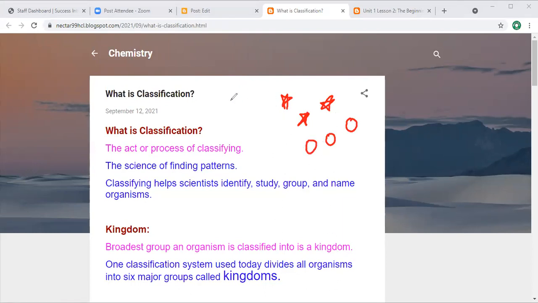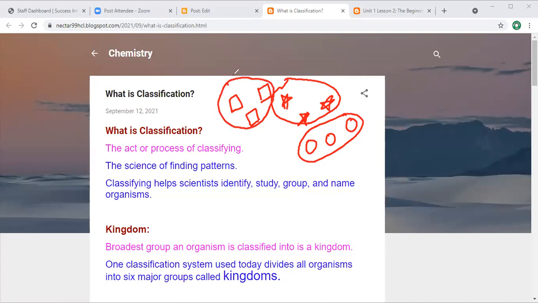I am also going to draw here blocks. Now, what I want to do, I want to make groups. For this, I will separate all these groups on the basis of their similar character. These 3 I put in one group because they are in round shape. These 3 stars I will put in another group because these are stars. And I put these 3 boxes because they are in a cube form.